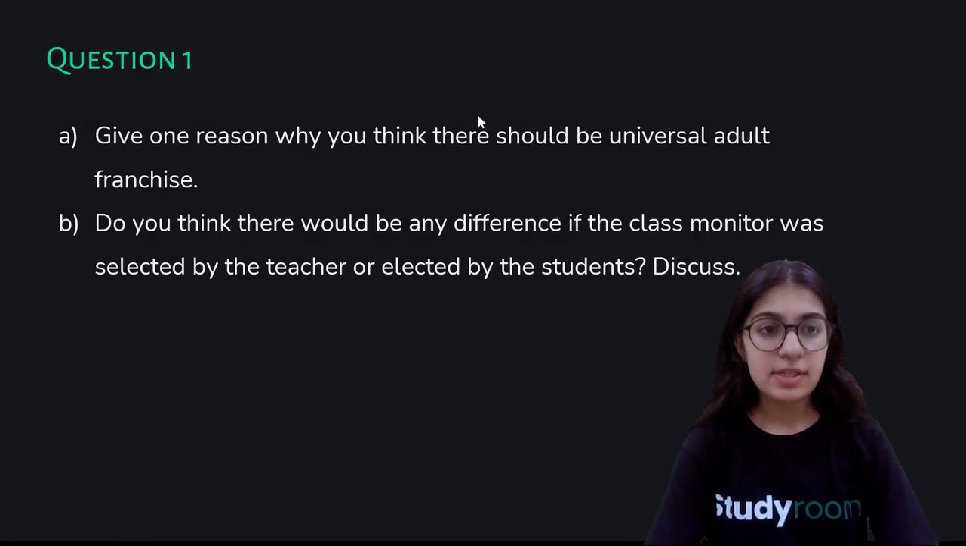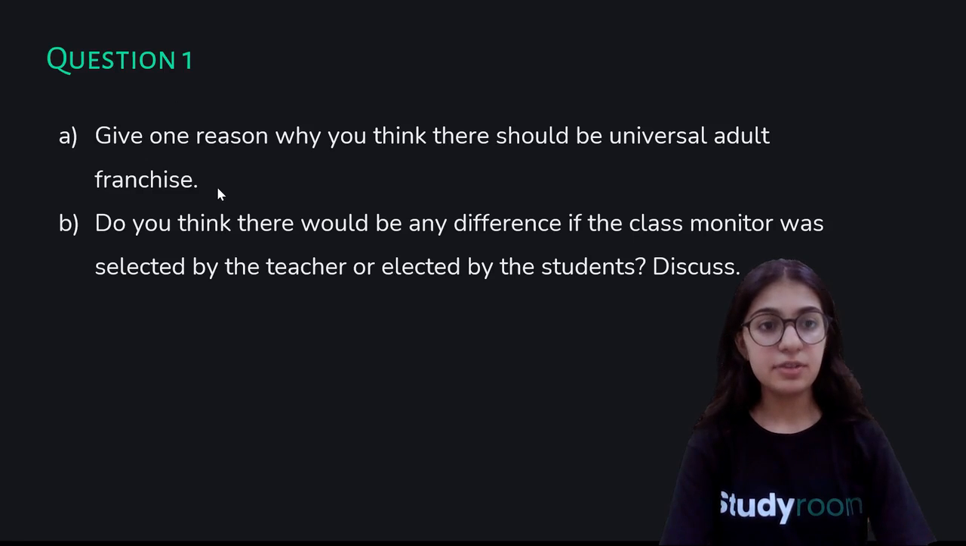So there are some questions that are given. The very first question says: give one reason why you think that there should be universal adult franchise.